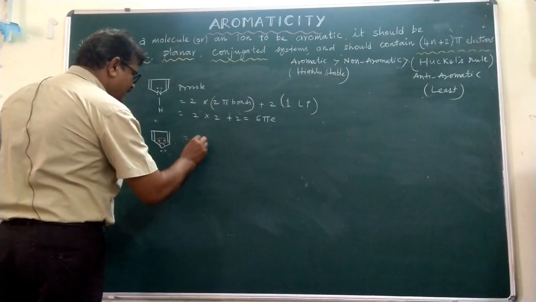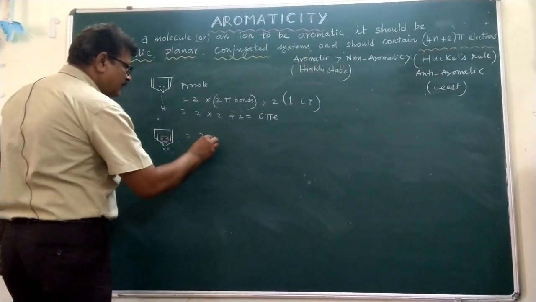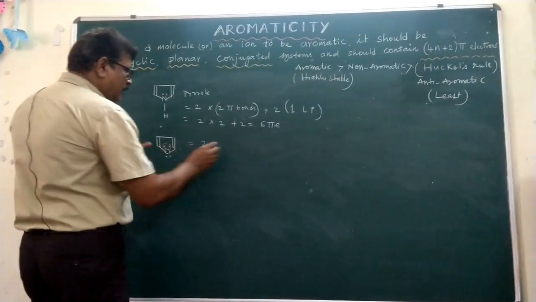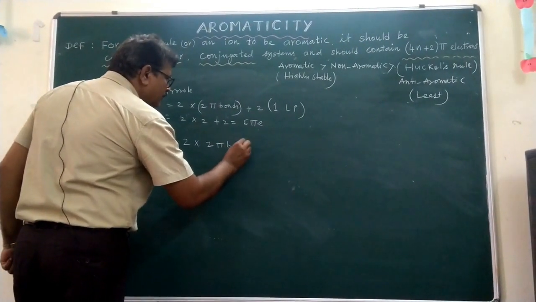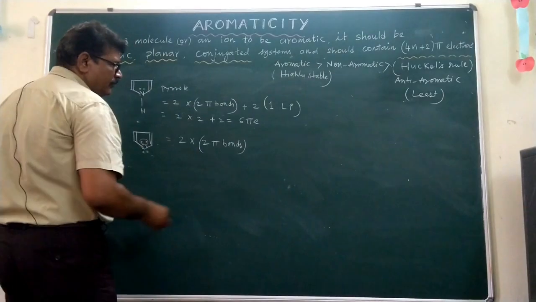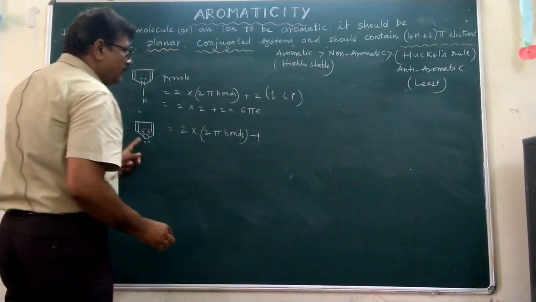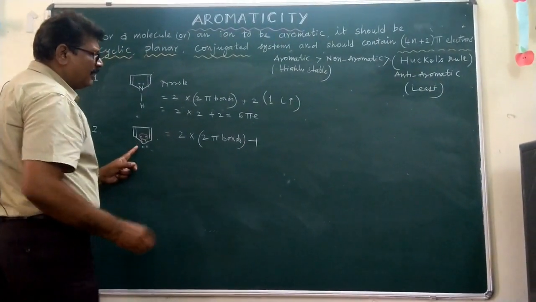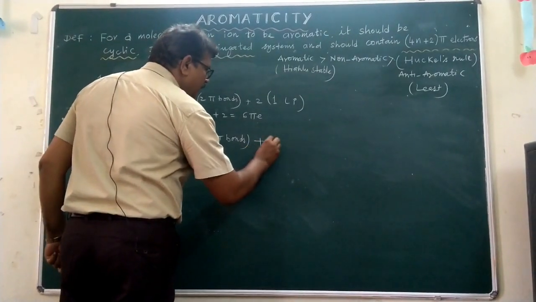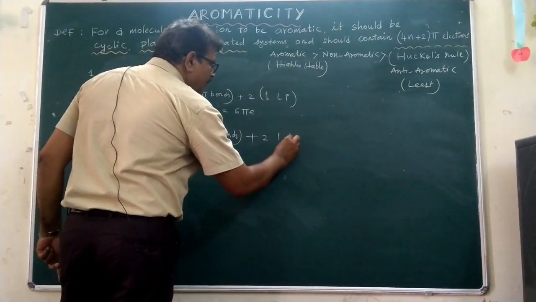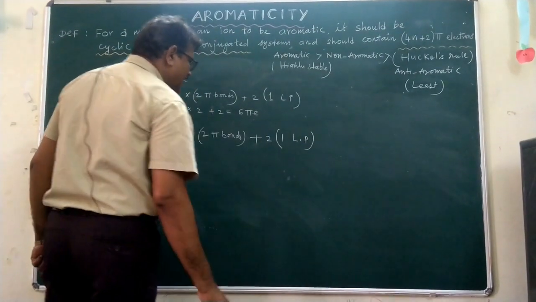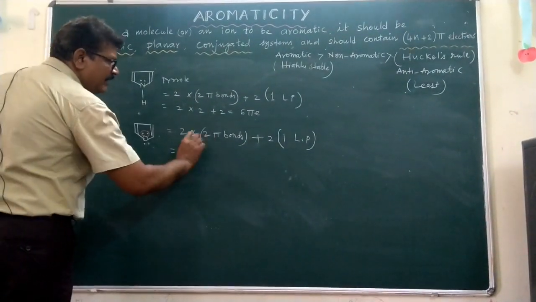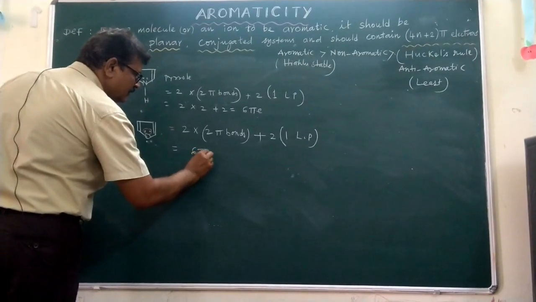Hence, here there are 2 pi bonds, that is 2 into 2, plus this one lone pair, which is present on the oxygen atom. So resultantly 6 pi electrons are observed.